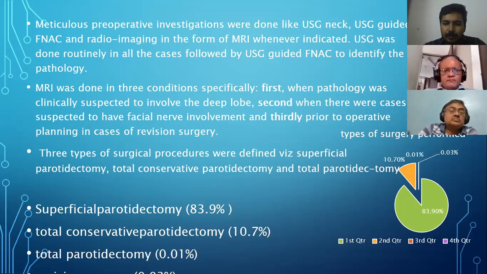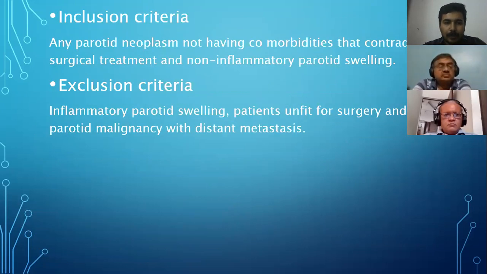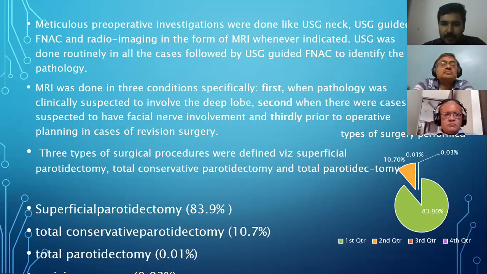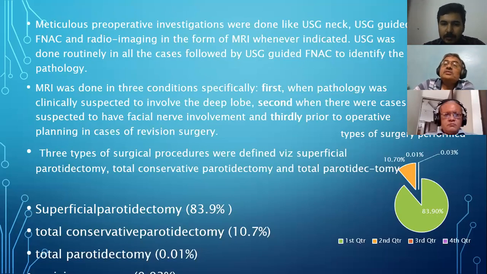The superficial parotidectomy was 83.9%. Total conservative parotidectomy 10.7%, and total parotidectomy 0.01%. Recurrent surgery was 0.03%. Okay. So what I would like to ask you is, what is the definition of these surgeries? Have they defined what was done in each surgery?